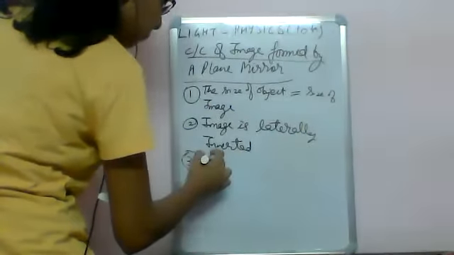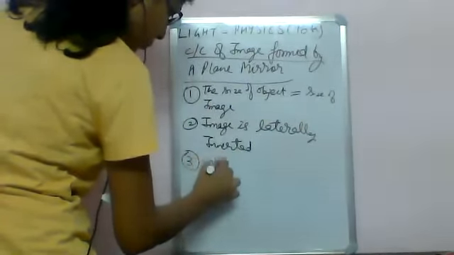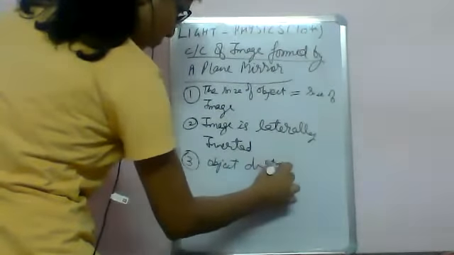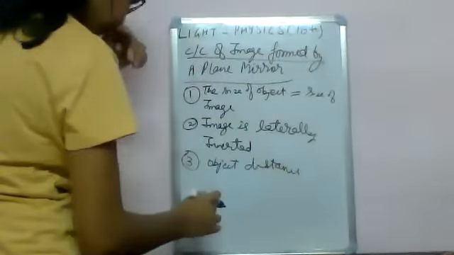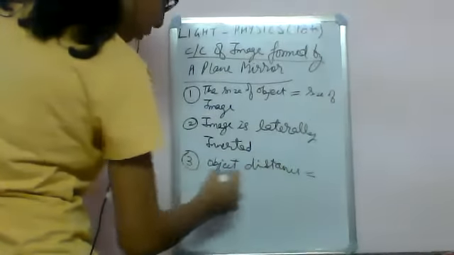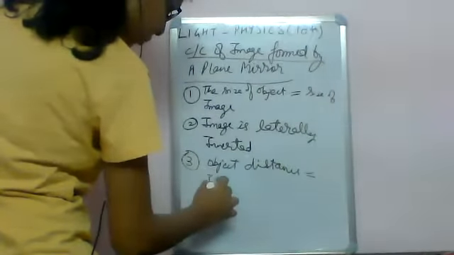Third is object distance equals image distance.